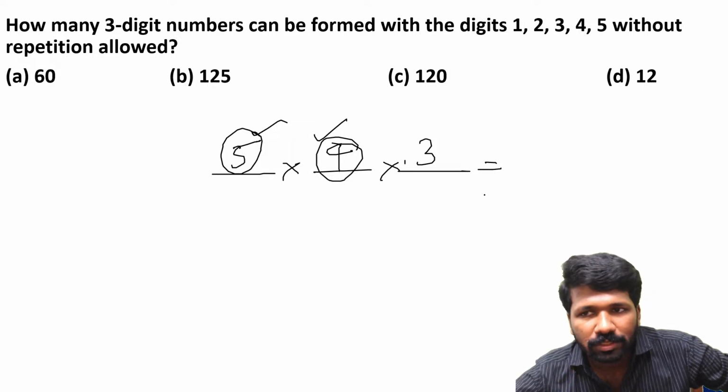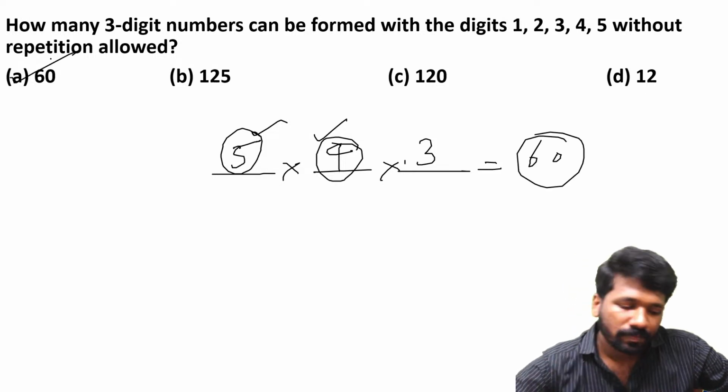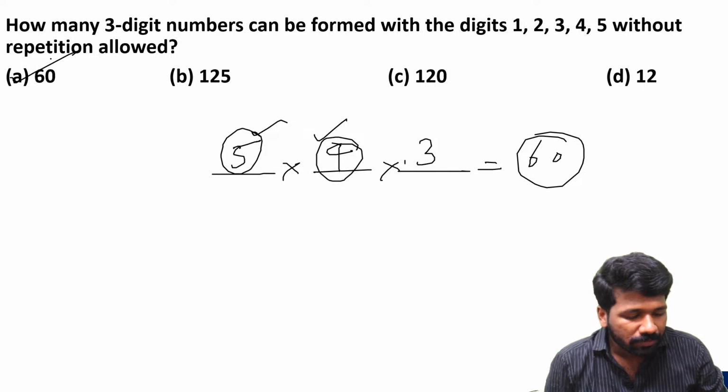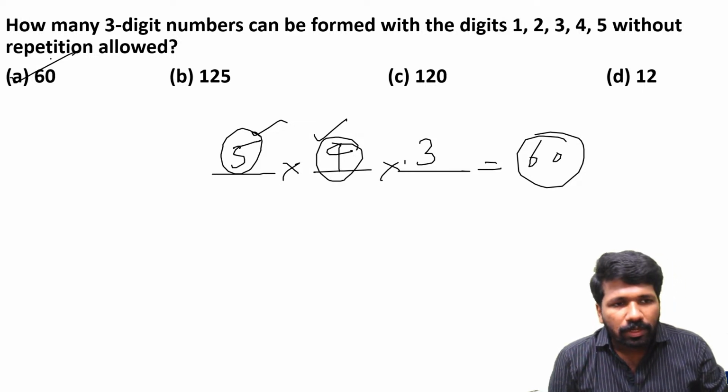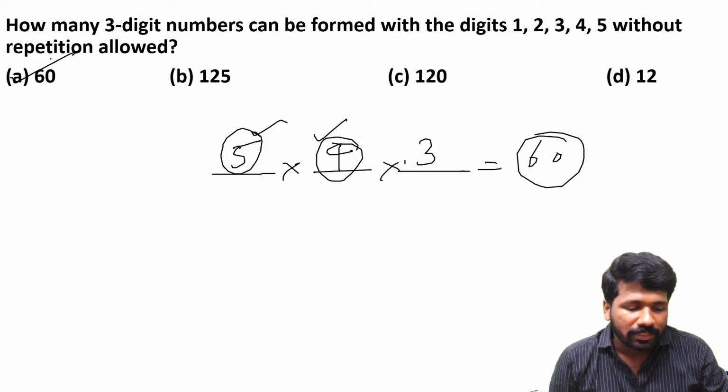All of you understood this? 5 into 4 into 3, that is 20 into 3, 60 it will be. First option, 60. So these are some of the variations. So 60 will be the correct answer here.